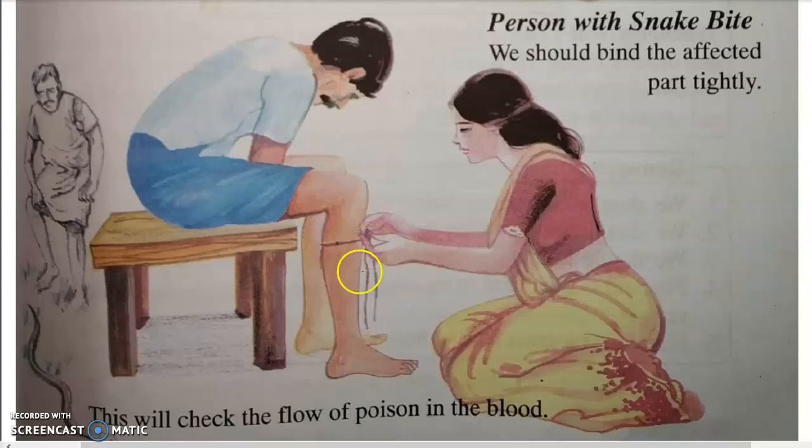And why do you have to do this? In order to check the flow of poison in the blood. That means to stop the flow of poison into the blood, because as you know, blood keeps on moving in your body. Circulation is continuously on. So along with the blood, the poison will also enter your body. In order to stop that, we have to tie the affected part tightly.